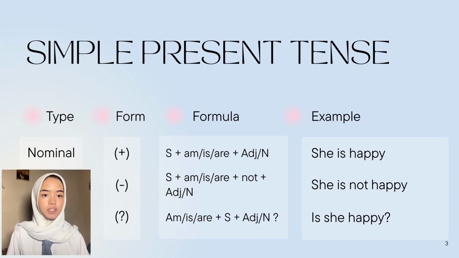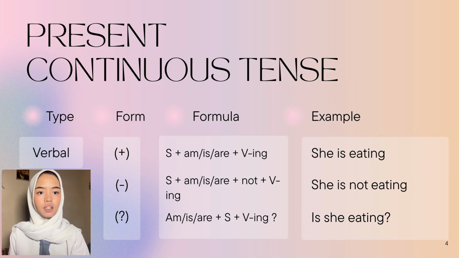The second form is the negative one, which is subject plus am, is or are plus not plus adjective or noun. For example, she is not happy. And the third one is interrogative, which is am, is or are plus subject plus adjective or noun, which is she happy? The second one is present continuous tense. It only has one type, but three forms.